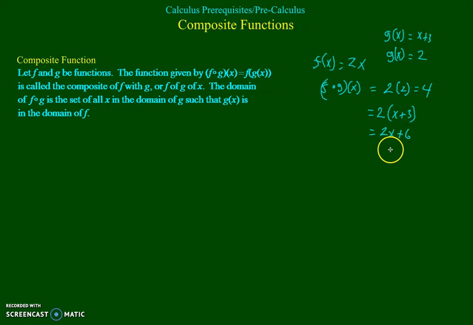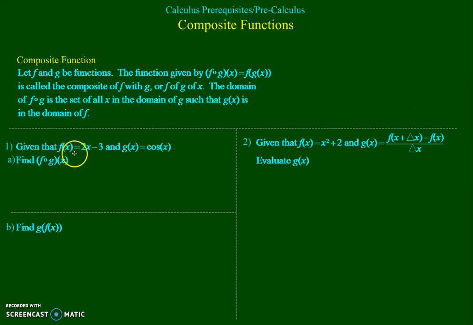So let's take a look at some examples and see if we can work through them. I'm given that f of x is 2x minus 3 and g of x is cos x. I want f composed of g, or basically f of g of x. So I'm going to evaluate f at g of x.